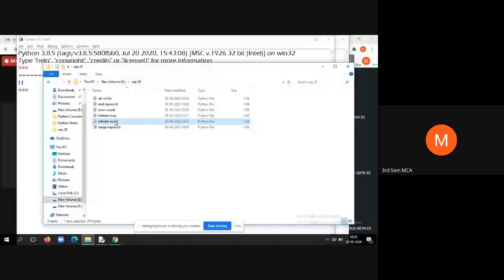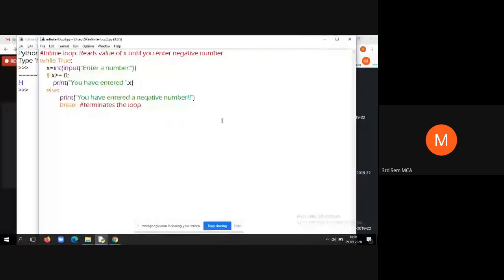Students, then we'll see one more infinite loop program. Look at the problem statement here. You have an infinite loop that reads the value of x until you enter a negative number.